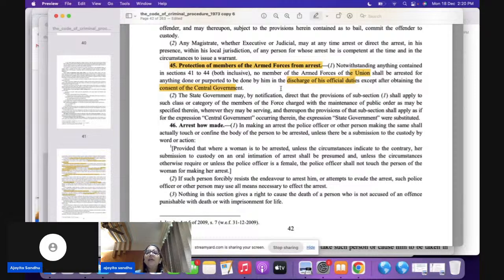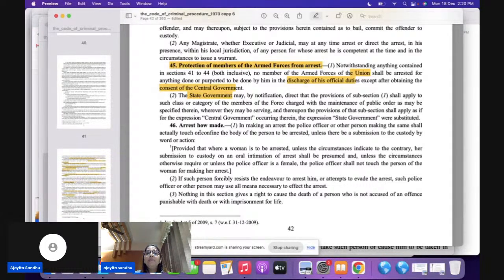So if you want to arrest a member of the armed forces of the union for whatever he has done in the discharge of his official duty, you need to obtain the consent of the central government. Subsection 2 talks about the same provision dealing with the state government.